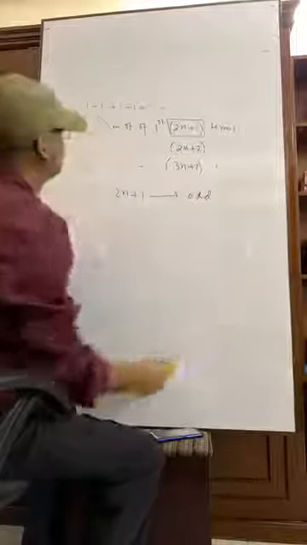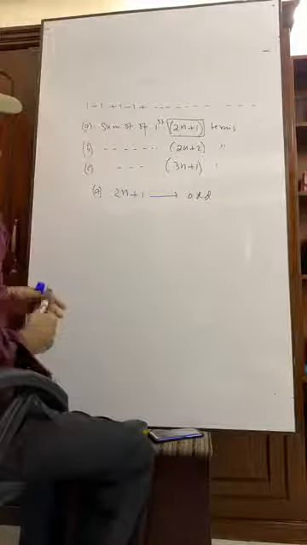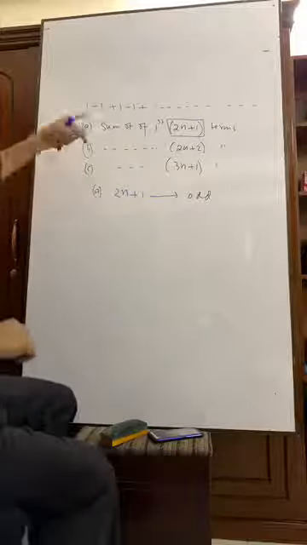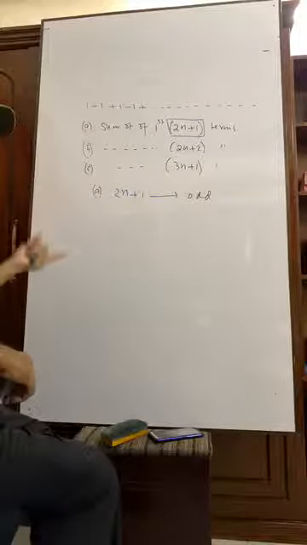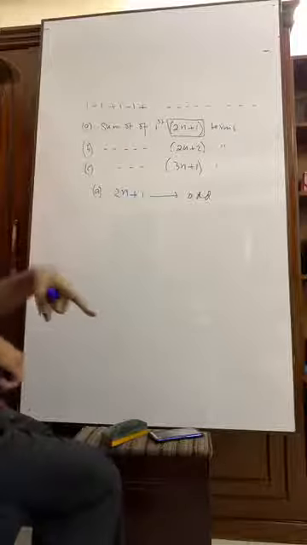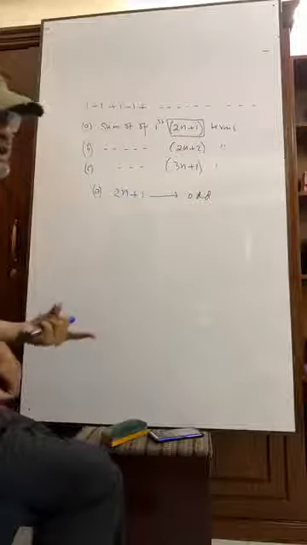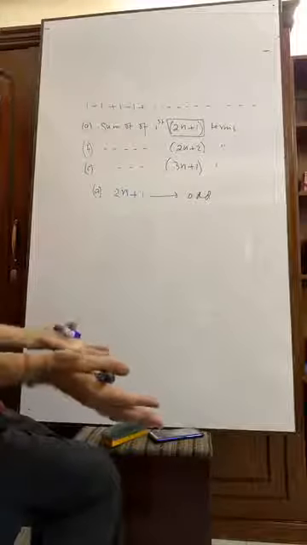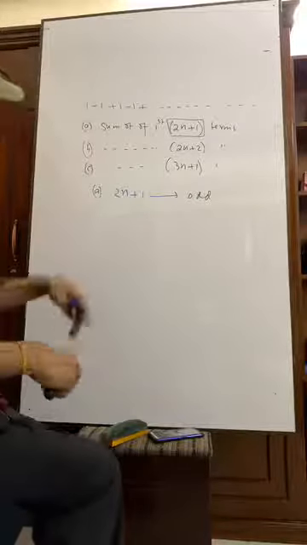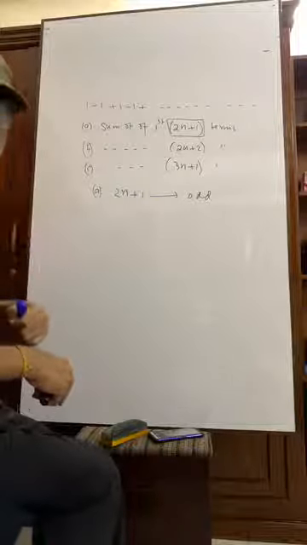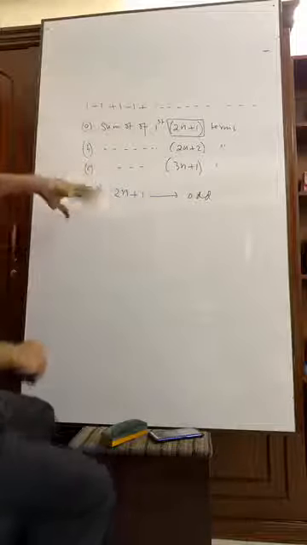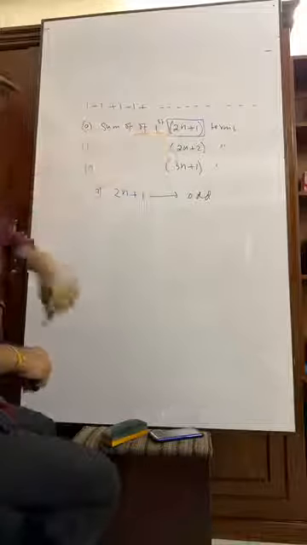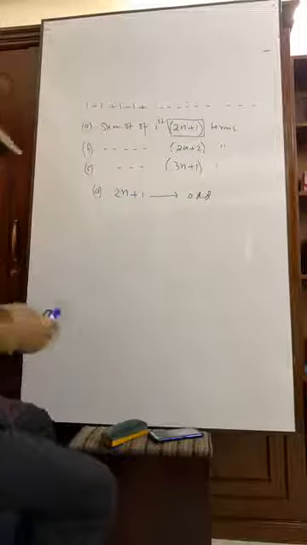In the exam hall, you will calculate it. a equals to 1, r equals to what? You will apply the formula, whether r is less than 1 or r is greater than 1, then you will calculate. It will take about half a page. Will you do it? No. What will you do? Just try to understand. For this type of math, it is 2n plus 1, an odd number. Okay, that's good.